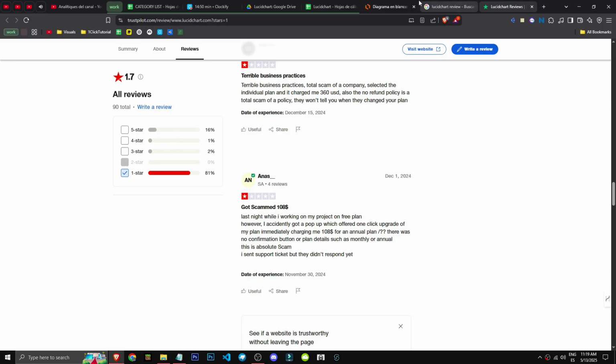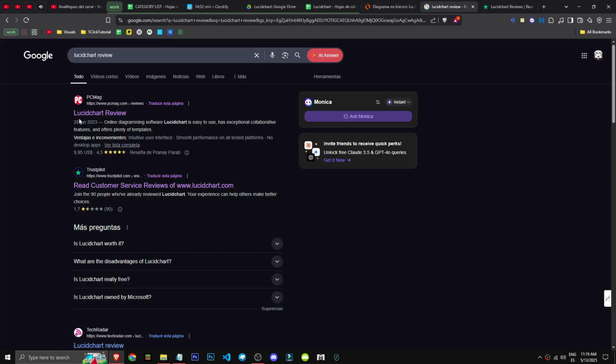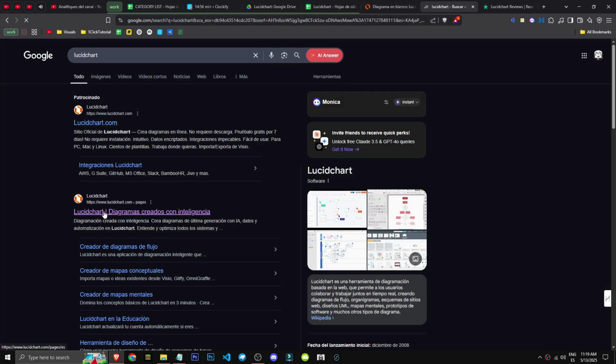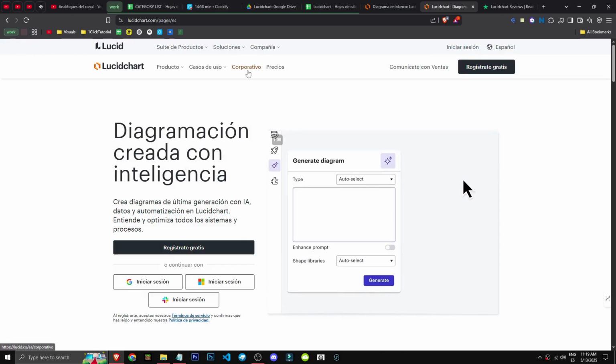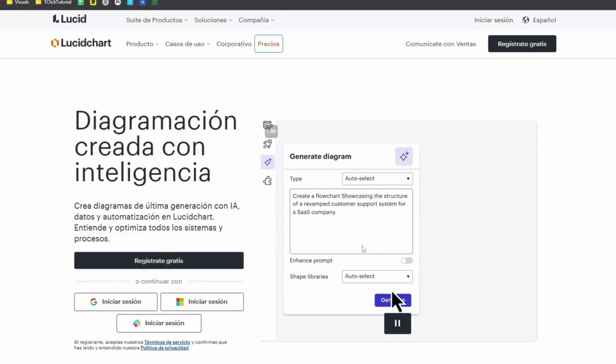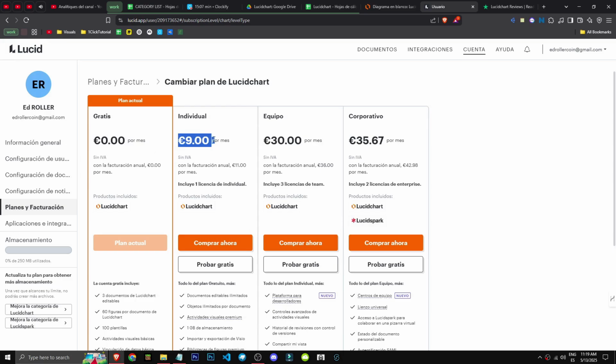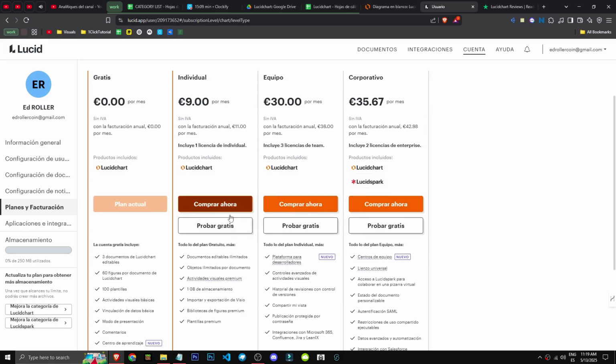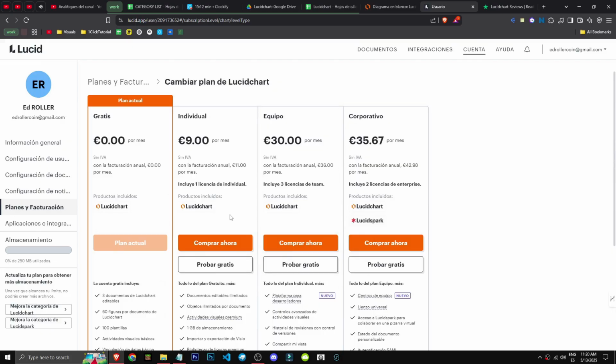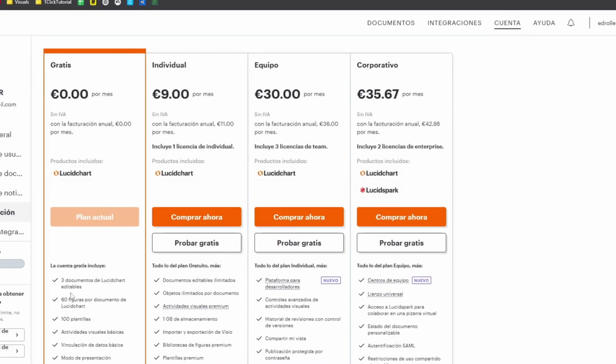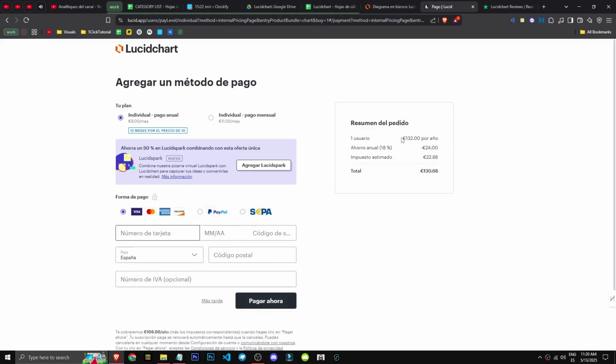Yeah, people are paying for the monthly plan, but in Lucidchart, when you go to pricing, I know what they mean, you know? In Lucidchart, you go to pricing, and of course, they don't make it very clear, okay? You go to pricing, and they tell you, well, no, they do make it clear here, but they say €9 per month. But of course, you don't know if you're paying annually or if you're paying, No, they don't show you. I'll also say when you click to buy, it doesn't show the full €132 there. I mean, I don't know, either people can't read or...